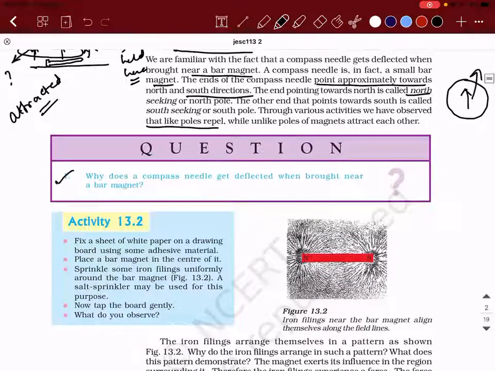Now there is a question. Why does a compass needle get deflected when brought near a bar magnet? What will happen to it? So what is the answer you are going to write? Why does a compass needle get deflected when brought near a bar magnet? What is the answer you will write? The answer is in front of your eyes.